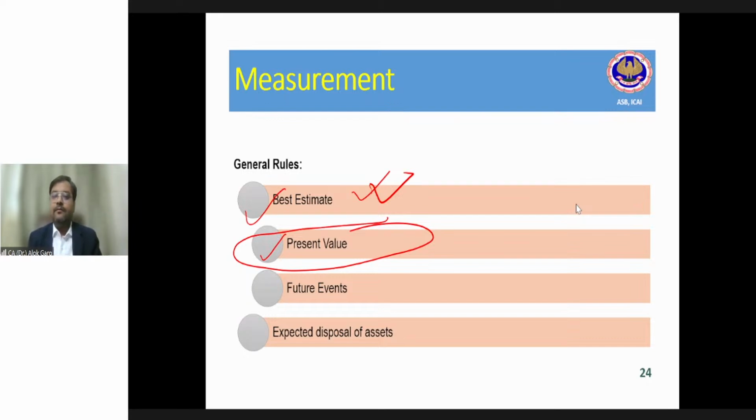So friends, in this particular case, of course, we are talking about the past precedent, because of the industry, because of the company's experience with the customers. If the company is new, then we should talk about the industry experience: what is the warranty cost which is going to be incurred by our competitors. In your examination, you are not required to calculate how this percentage has to be arrived at.